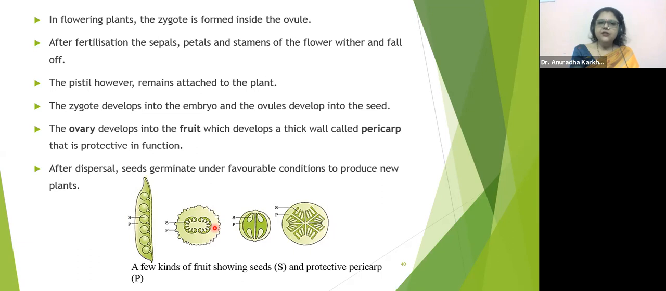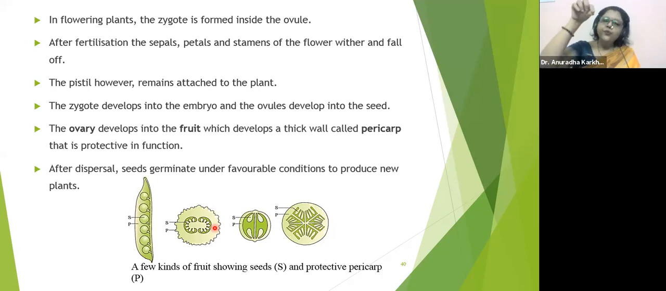After fertilization, sepals, petals, stamen of the flower wither and fall off. Wither means they dry up and fall off. Sepals will go, petals will go, stamen will go. The pistil, however, remains attached to the plant. So the carpel is still attached to the plant. Rest everything of the flower has shed off. The zygote develops into the embryo and the ovule develops into the seed. So the seed will now contain the embryo.